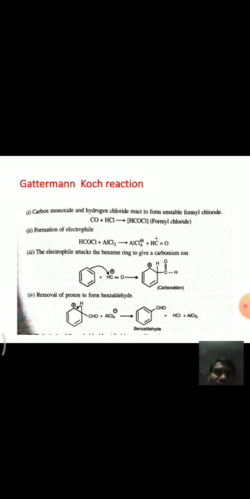This is the Gattermann-Koch reaction. And the next one is the hydrolysis of benzal chlorides. This benzal chloride is formed by the chlorination of toluene, and this benzal chloride upon hydrolysis forms benzaldehyde.